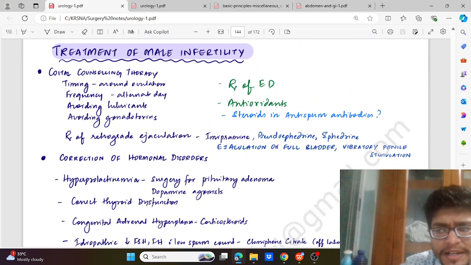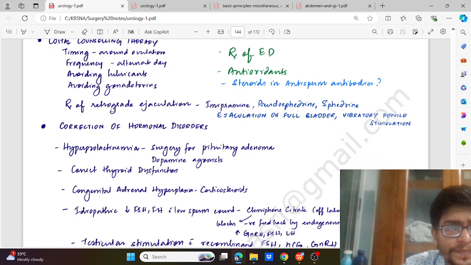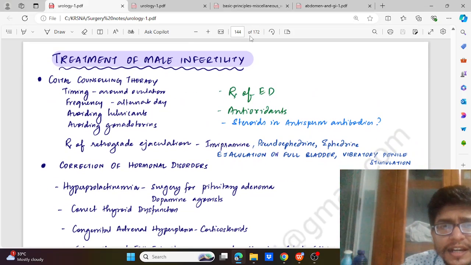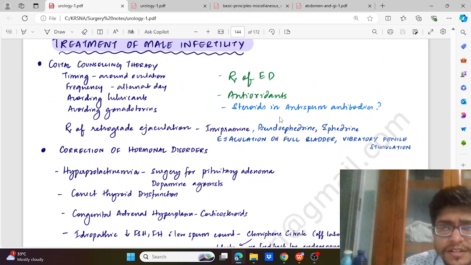Now we go for treatment of male infertility. First of all, we'll go for coital counseling therapy, that is timing around ovulation, frequency on alternate days, avoiding lubricants and avoiding gonadotoxins. We'll treat erectile dysfunction, use antioxidants, treat antibodies with steroids, and treat retrograde ejaculation with imipramine, pseudoephedrine and ephedrine.